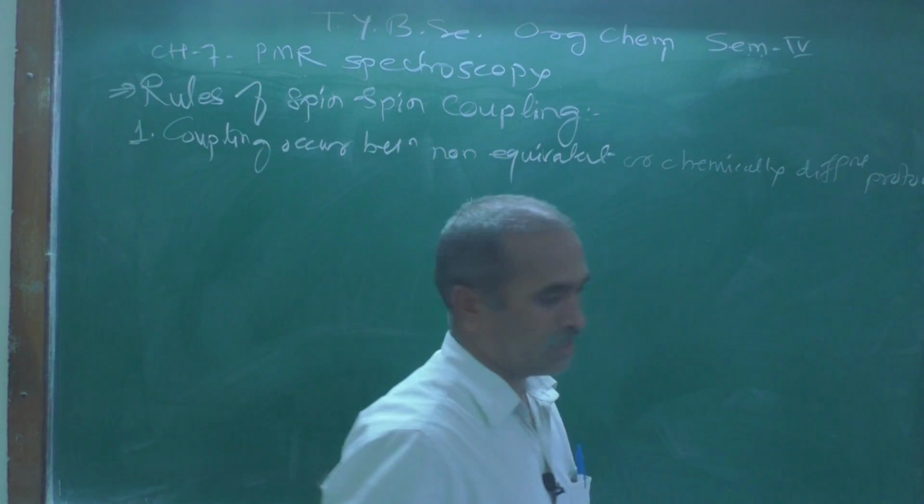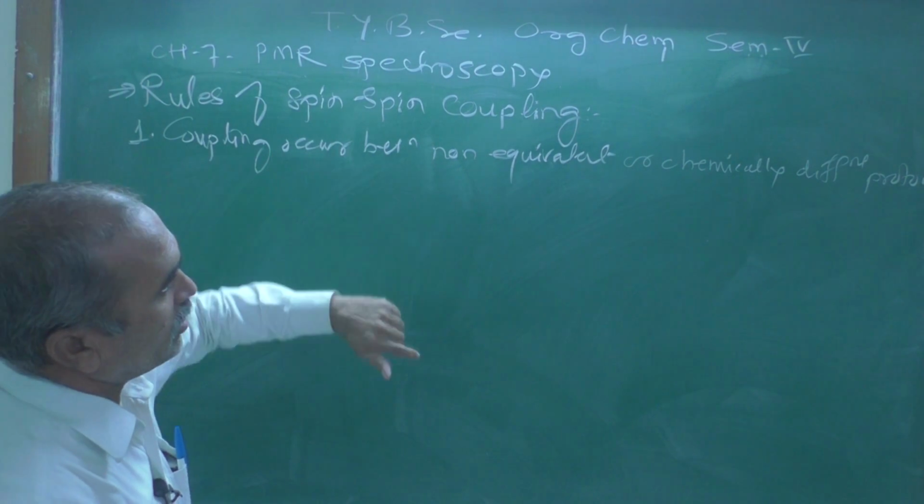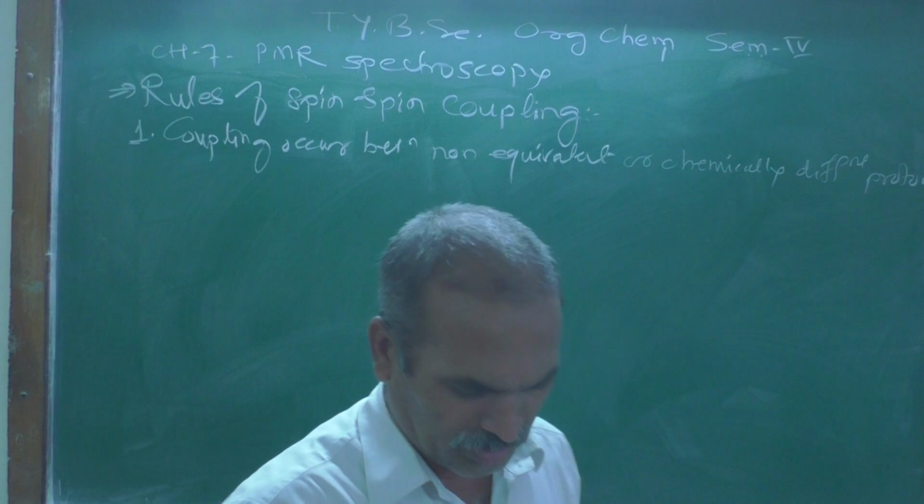This is a very important sentence. Coupling occurs between non-equivalent or chemically different protons.